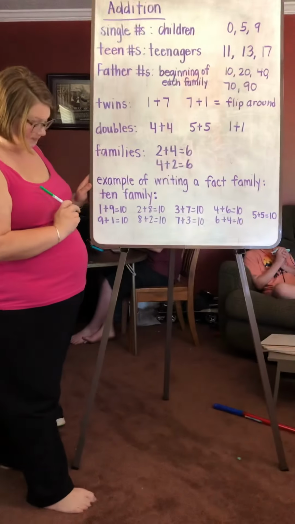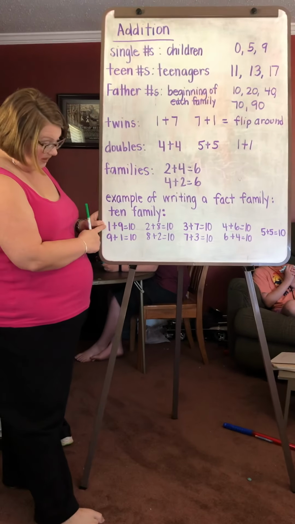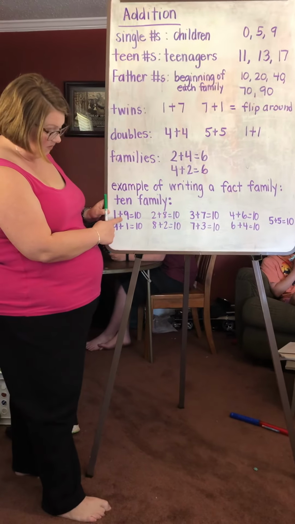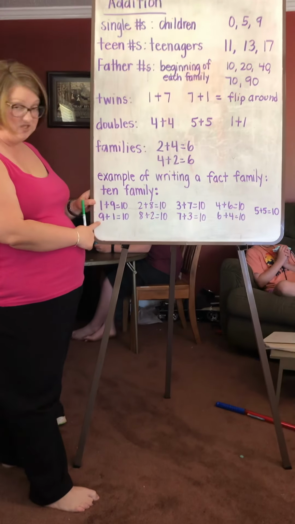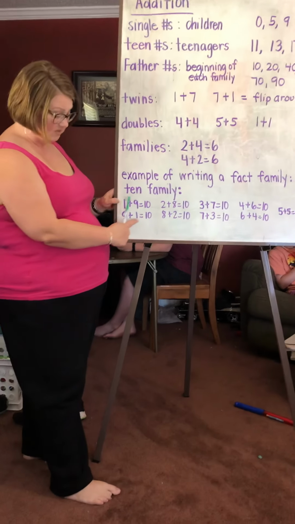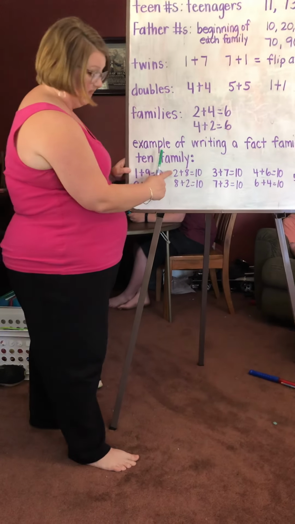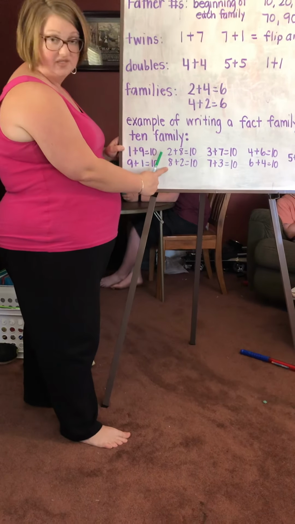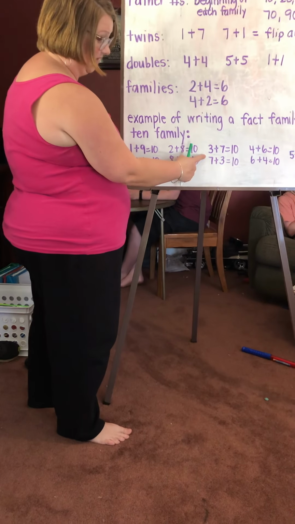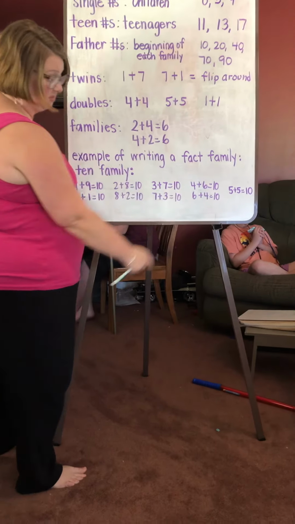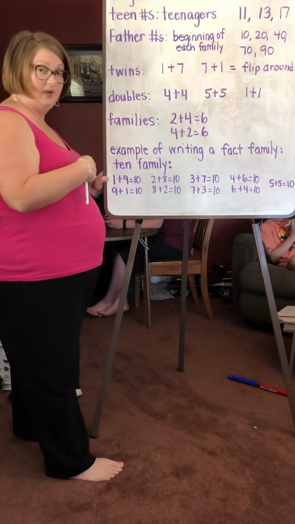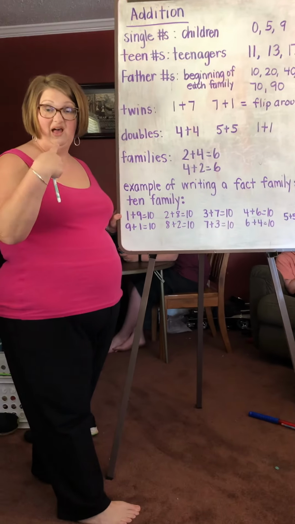10 family. We're going to start with a 1. So 1 plus 9 is 10. And then we do the twin, flip it around, 9 plus 1 is 10. Then we have 2 plus 8 and 8 plus 2. 3 plus 7 and 7 plus 3. 4 plus 6 and 6 plus 4. Those are all twins, and I just realized that I forgot something.